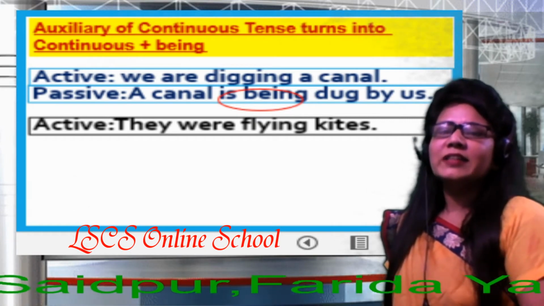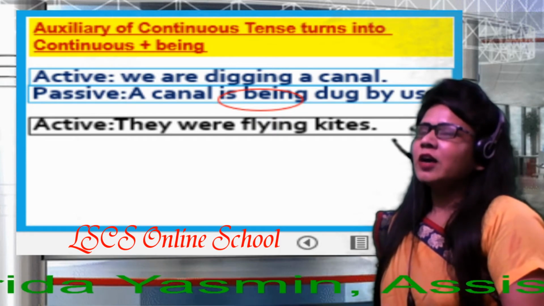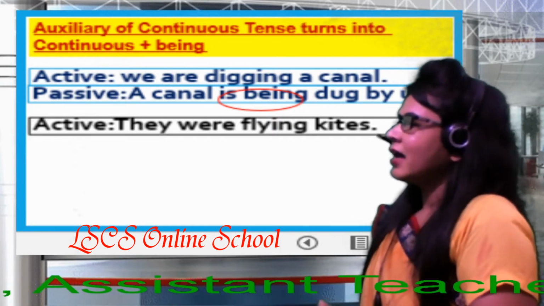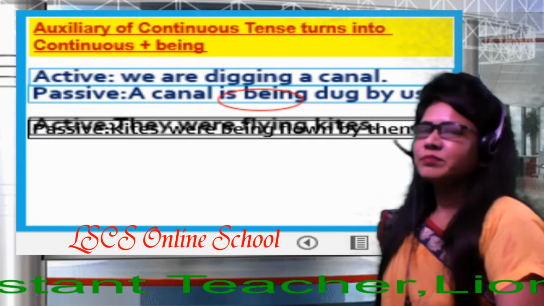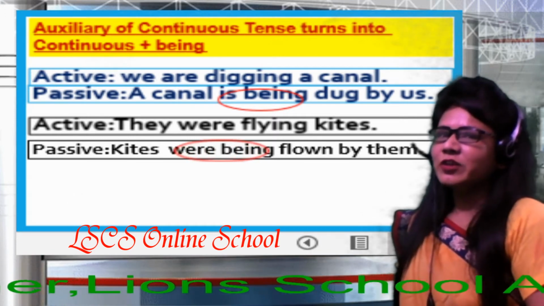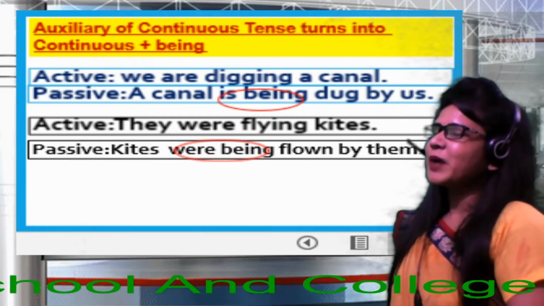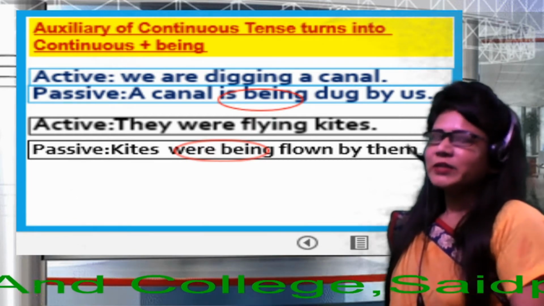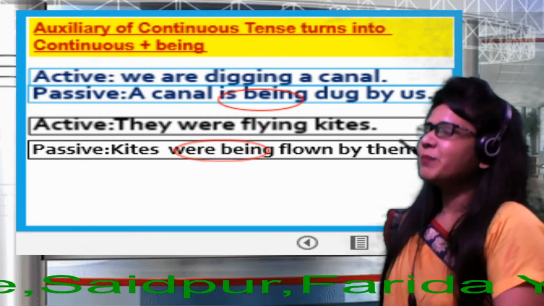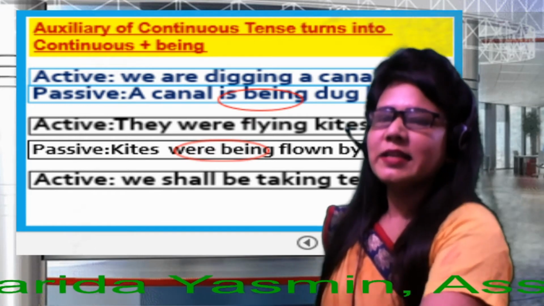They are flying kites. This is past continuous tense. Already we got here are flying. Are is an auxiliary verb, dear students. So passive: kites are being flown by them. This is passive. So there we get the auxiliary verb are being, was being. So dear learners, next one for you, please. Next slide for you.